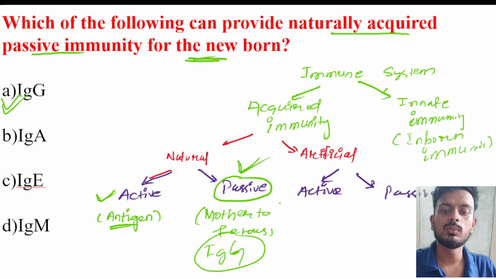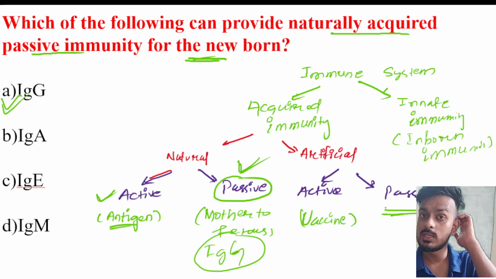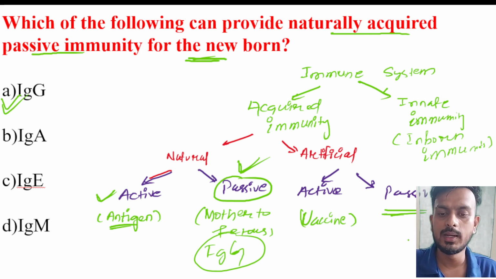Similarly, artificially active immunity is provided by vaccination. Artificially passive means preformed antibodies are provided, like plasma therapy during COVID.